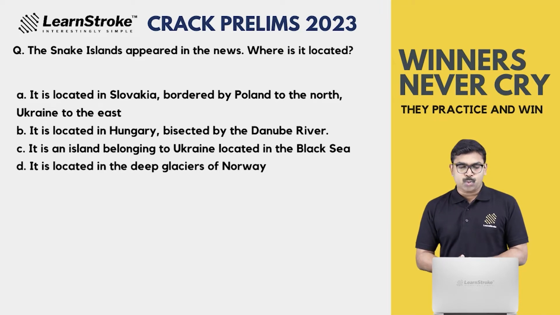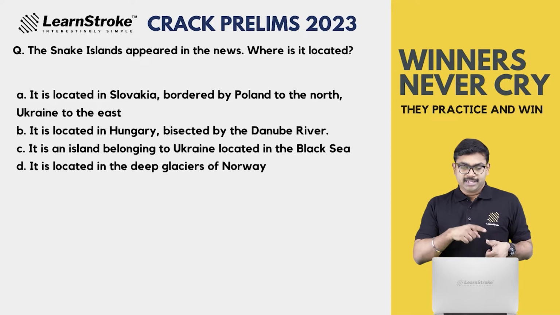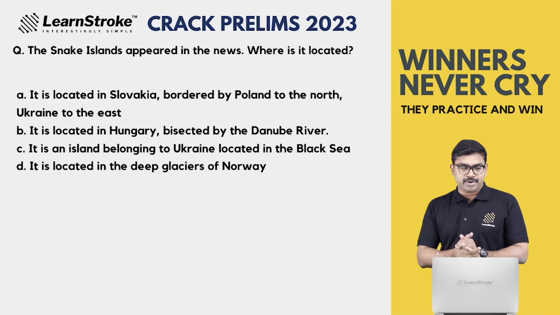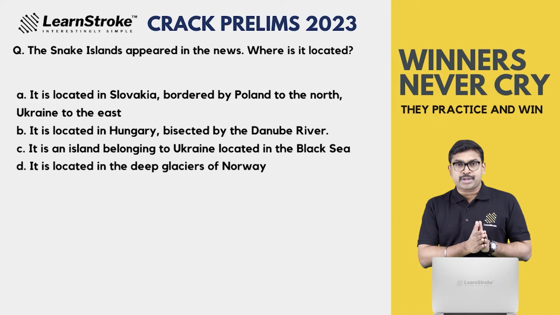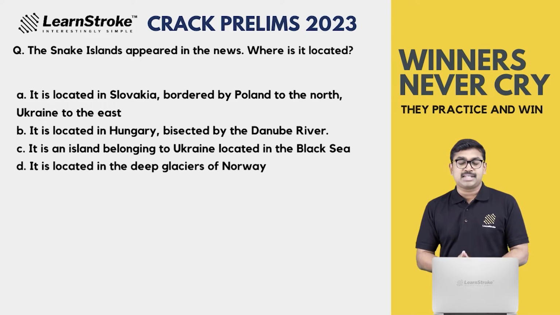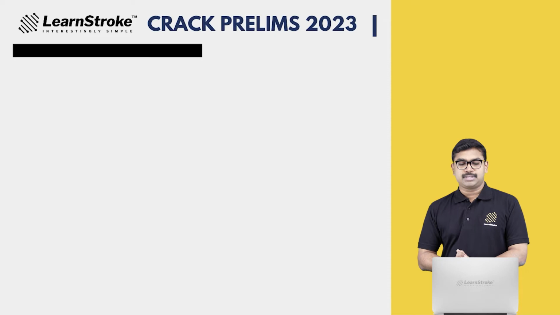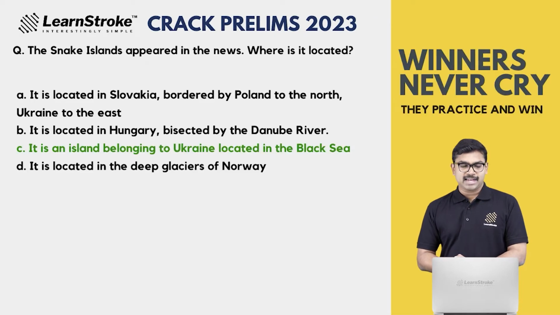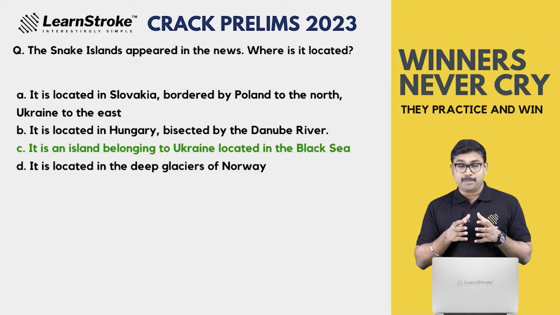It is located in Slovakia, bordered by Poland to the north and Ukraine to the east. It is located in Hungary, bisected by the Danube River. It is an island belonging to Ukraine, located in the Black Sea. It is located in the deep glaciers of Norway. What is the answer? If you read the newspaper, you must have easily got the answer. The answer was, it is an island belonging to Ukraine, located in the Black Sea.